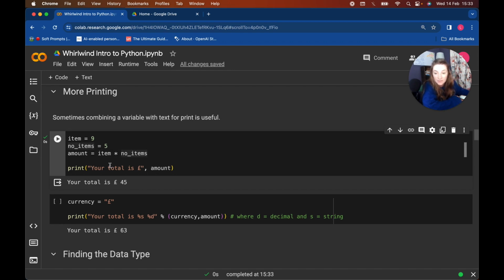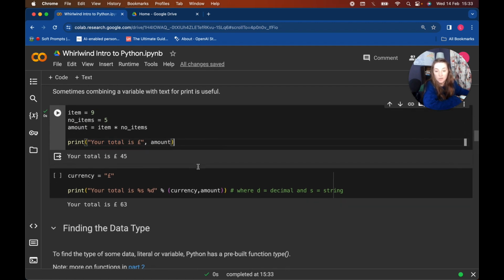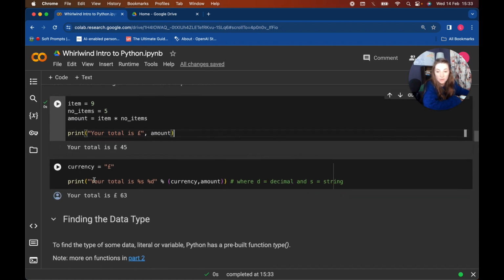The print here we have is total amount in pounds equals amount. And what I've just done is use this to combine the two, with the comma in between. So we've combined this as a string. And here we've got your currency and the total amount.